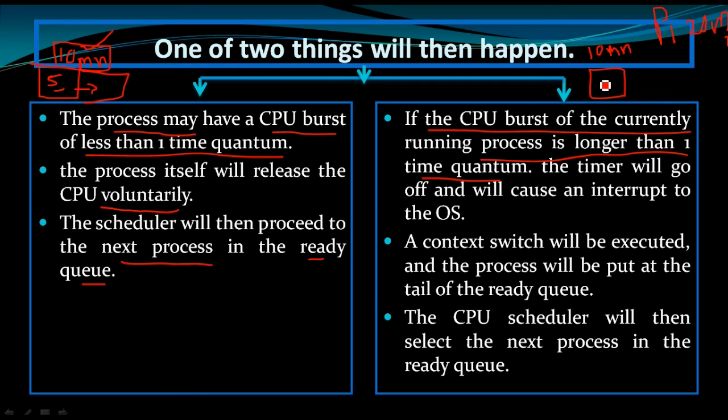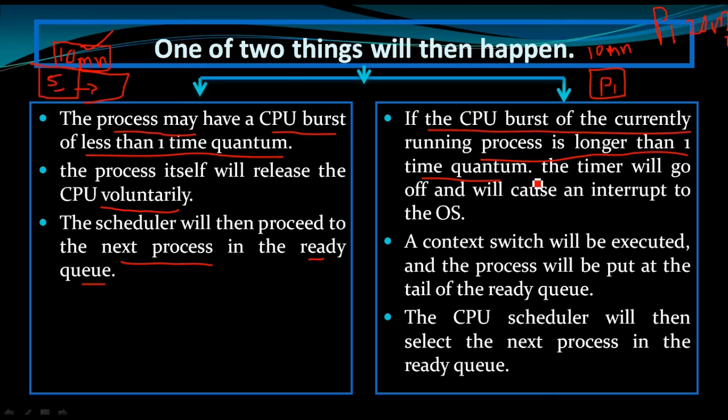It can occupy this time quantum and complete 10 milliseconds of execution, but it doesn't complete its CPU burst. So the CPU burst of the currently running process is longer than one time quantum.